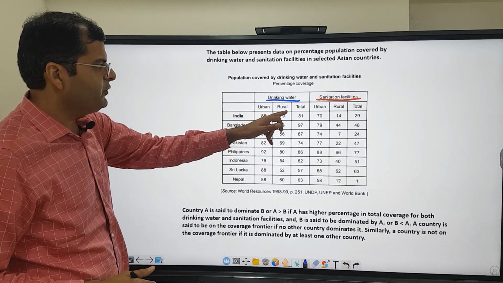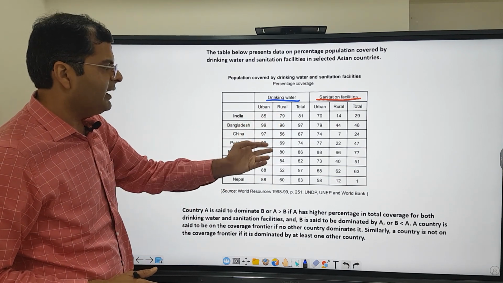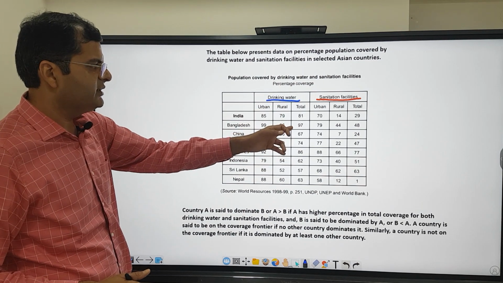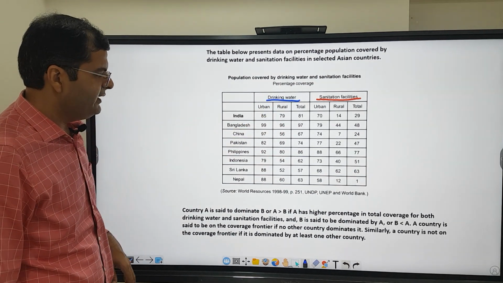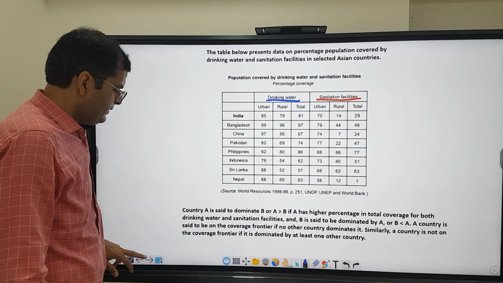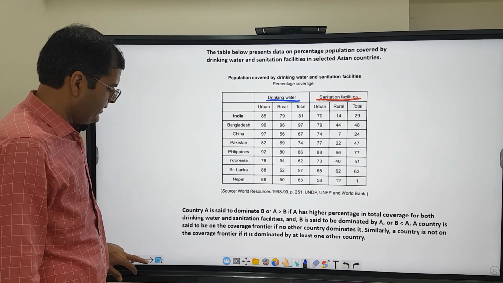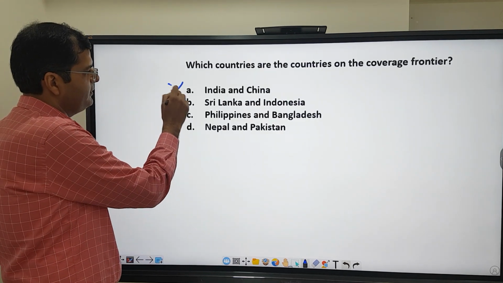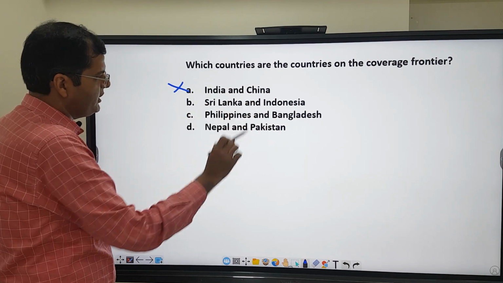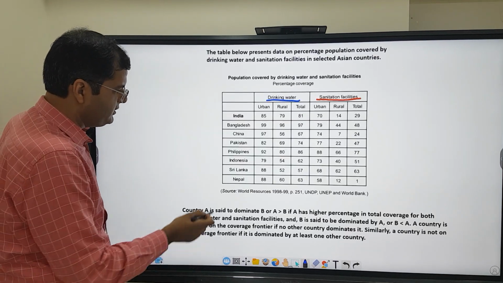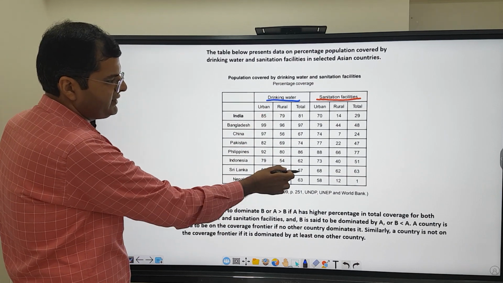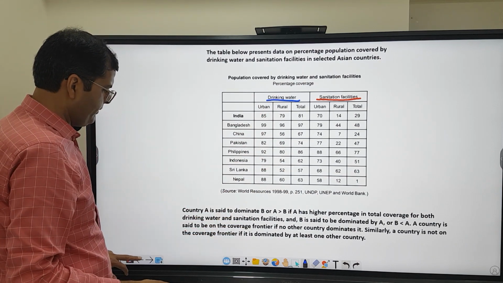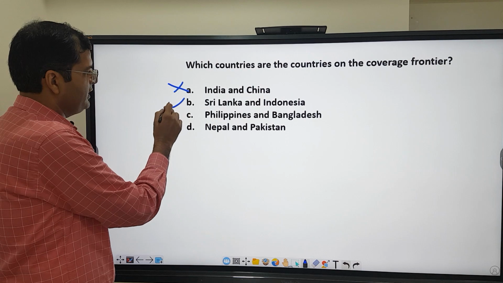In India, the total is 81, and Bangladesh is 97, which is greater than India. So we cannot say that India is on the coverage frontier. So option A is ruled out. Now we look at option B. It says Sri Lanka and Indonesia. We'll check Sri Lanka first. Sri Lanka here is 57. There are many countries which are more than 57, so Sri Lanka cannot be on the coverage frontier. So Sri Lanka is ruled out.